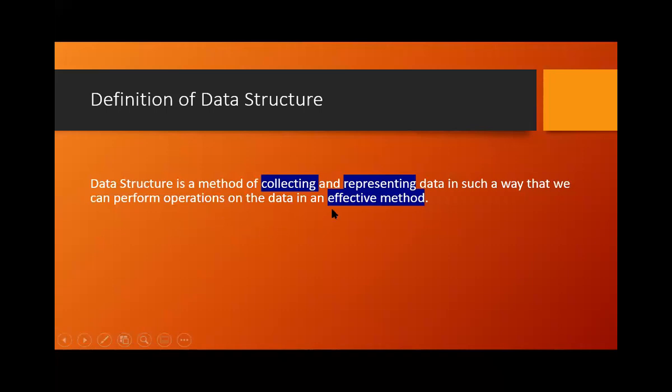That particular method or technique, we call it data structures. Data structure is a method of collecting and representing the data in such a way that we can perform operations on the data in an effective method. You can mark this as a 2 marks question for your final examination. There is a high chance that you may get a 2 marks question: define data structure, or what is data structure.